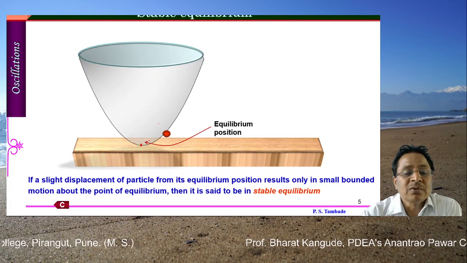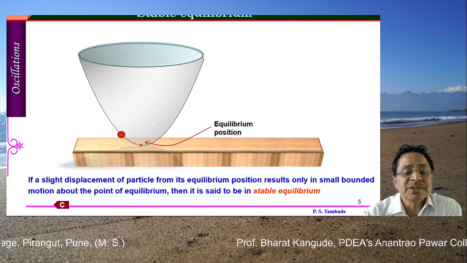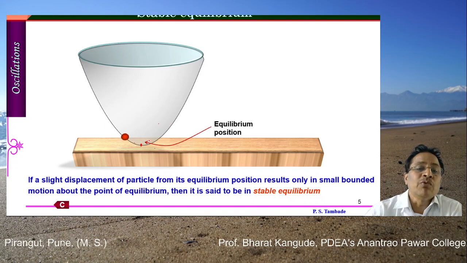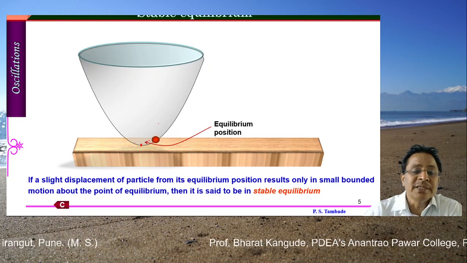The point where this ball was initially kept is called the point of stable equilibrium. This is one very simple and common example.